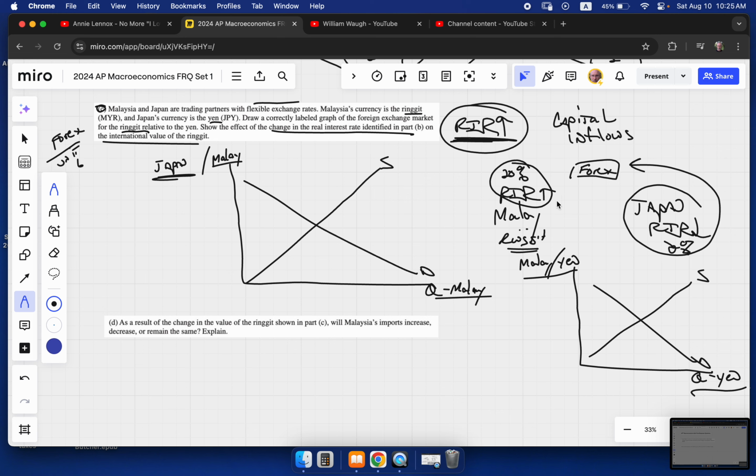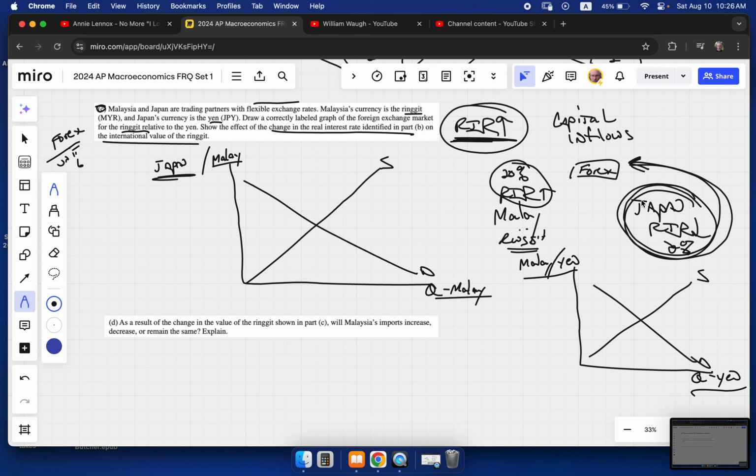So what we recognize is that the currency from Japan is going to flow into Malaysia. Let's walk our way through it because it is confusing and I'm jumping. I haven't done foreign exchange since three or four months ago, so I'm thinking through it at the same rate you are. After you get old enough, you just start forgetting stuff, so I have to think back and get it in my head.